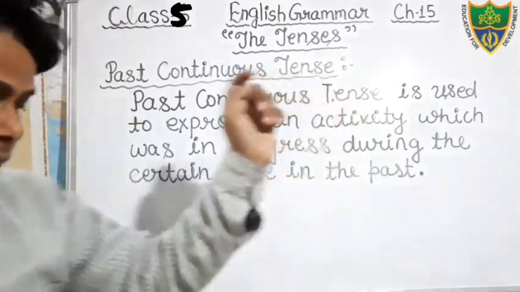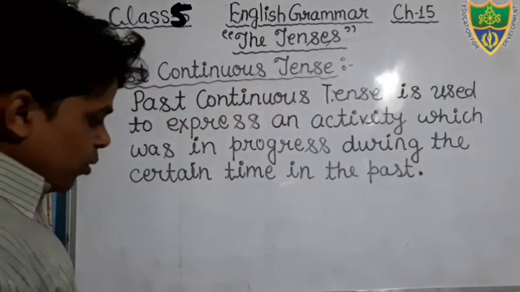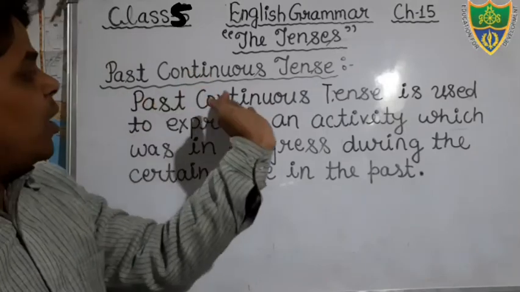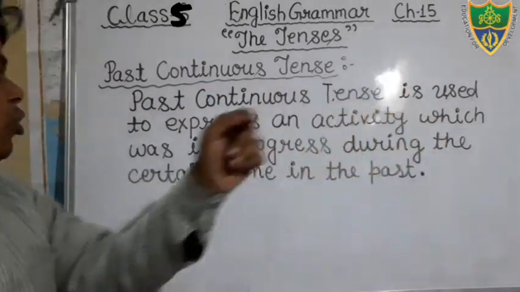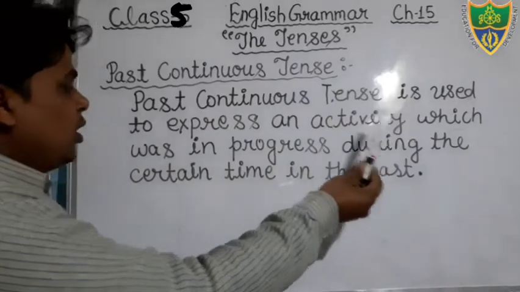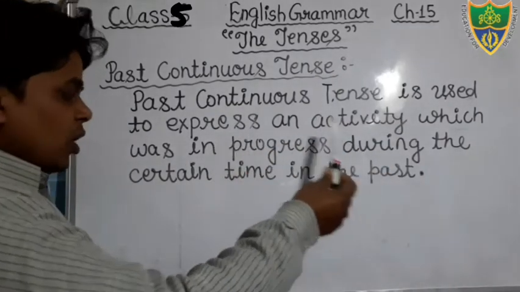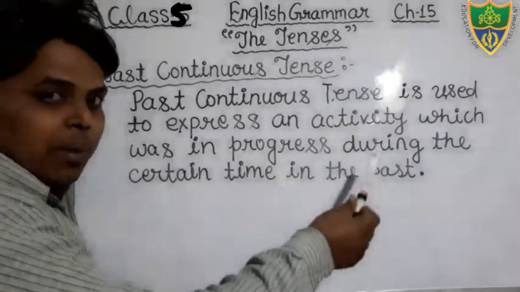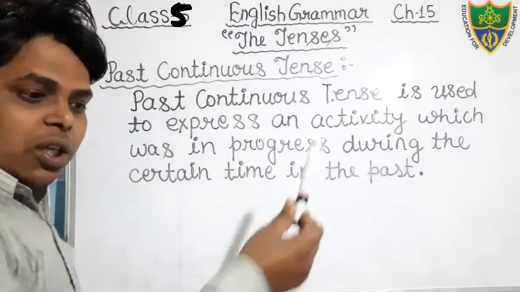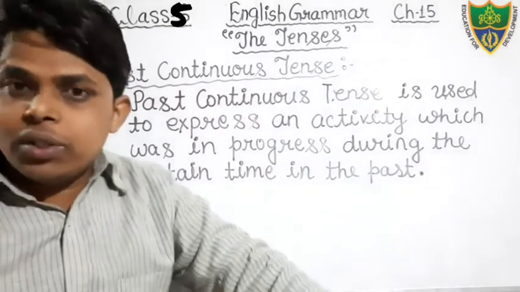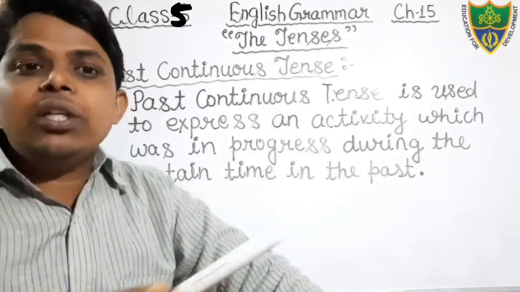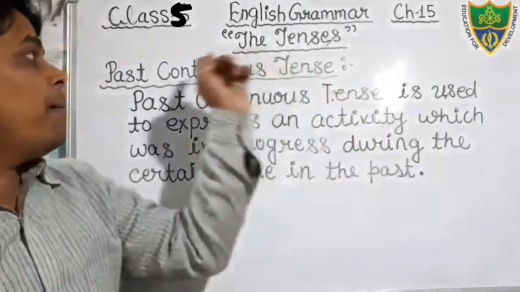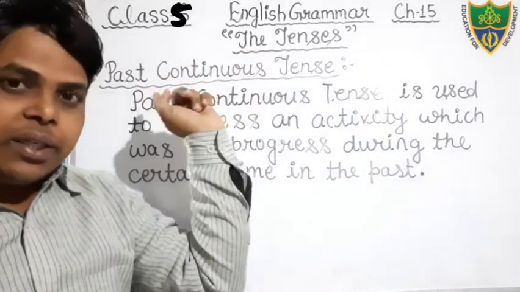Past continuous tense is used to express an activity which was in progress during a certain time in the past. It means the action is in process in the past time. Okay students, just write down, it is also given in your book. It means the action is going on, but in the past time, not in the present.